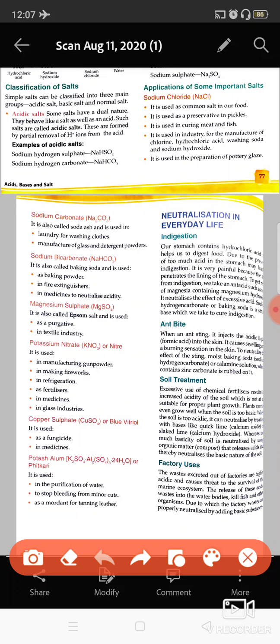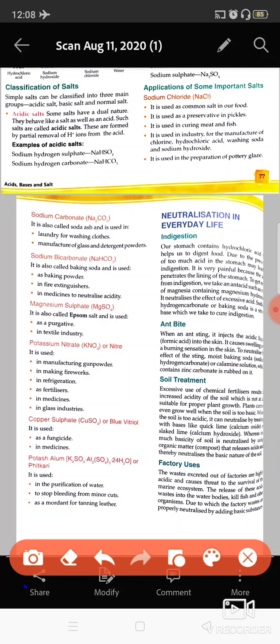Potash alum, its formula is K2SO4.Al2(SO4)3.24H2O. It is also known as fitkari. Fitkari is used for the purification of water. If you are having any cuts and bleeding, then you can put fitkari or potash alum on that, and it will stop the bleeding. And it is used in the tanning of leather, in the leather industry.